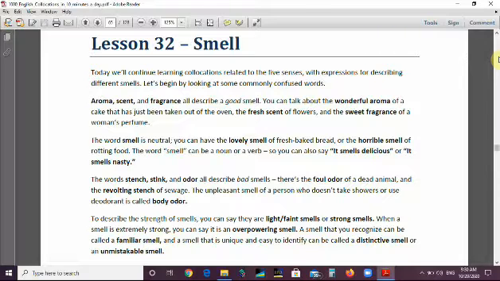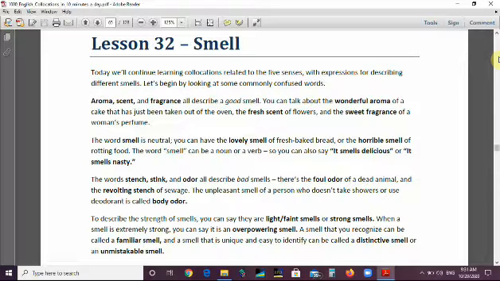The word smell is neutral. It can be a good smell or a bad smell. You can have the lovely smell of fresh baked bread or the horrible smell of rotting food. The word smell can be a noun or a verb, so you can also say it smells delicious or it smells nasty.